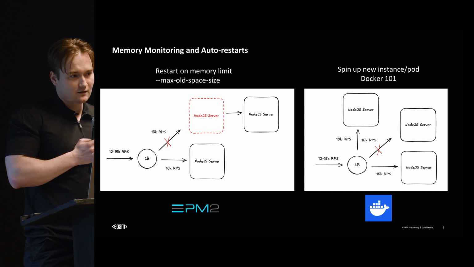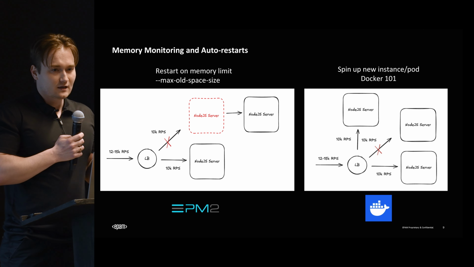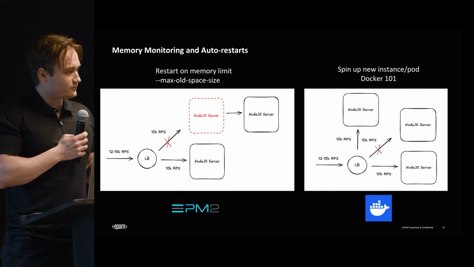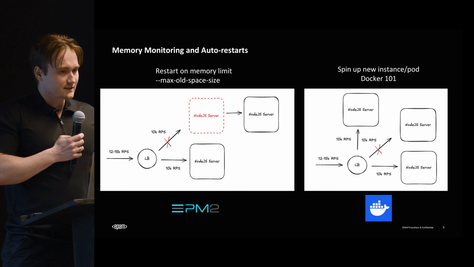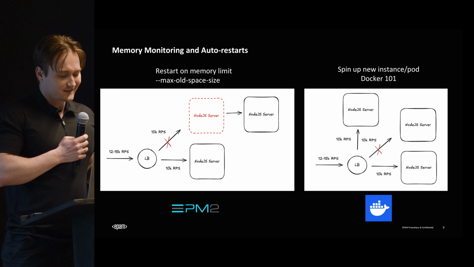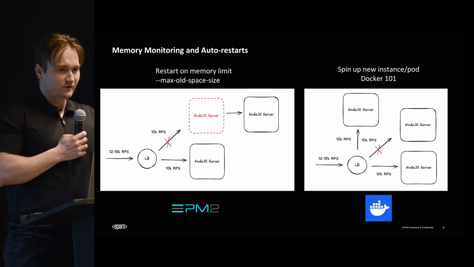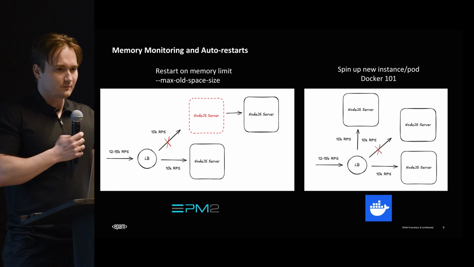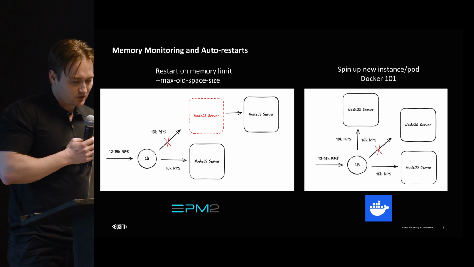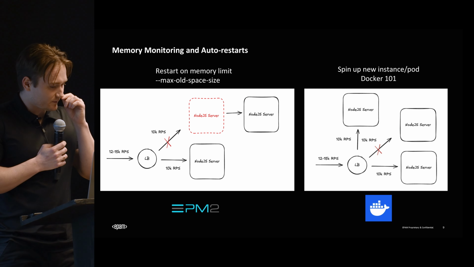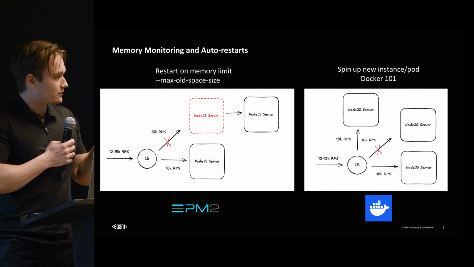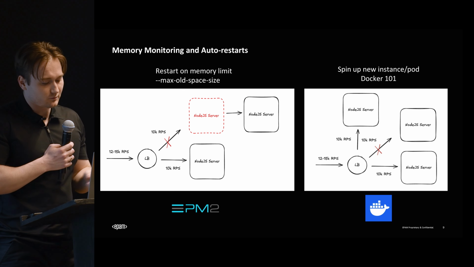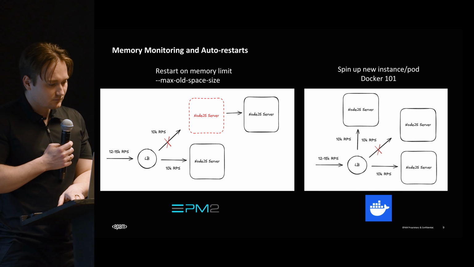The thing that I'm getting to now is that there are essentially two different ways of doing it. There's a restart, and there's the thing that we do in the classic Kubernetes clusters that we have now, where we just spin up a new pod and we reroute the traffic. On the left side, we're doing this restart, so it's the same pod. On the right side, we have a new pod that we're starting, but it's essentially the same thing. Sometimes we get a bit confused, but they're essentially doing the same thing, right? The left side is what we would do with PM2 or some older methodology. We would restart the server. On the right side, we just spin up a new pod and we do everything again.